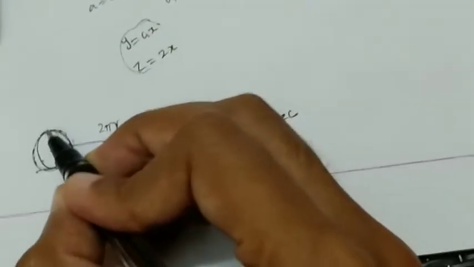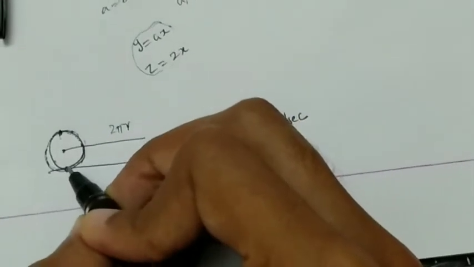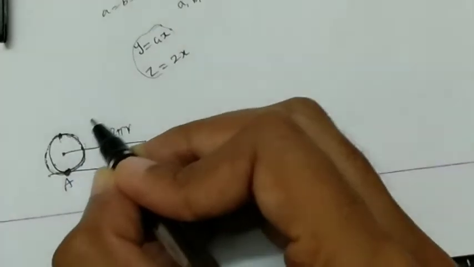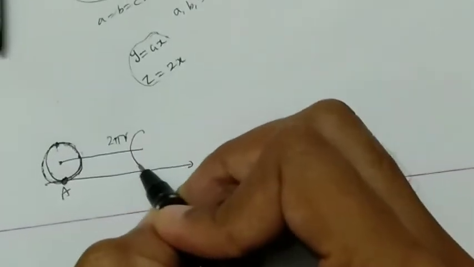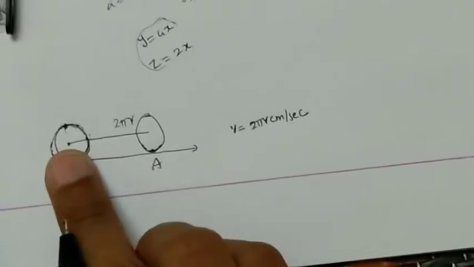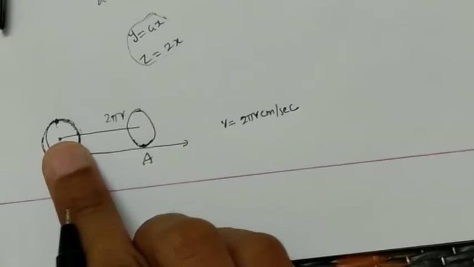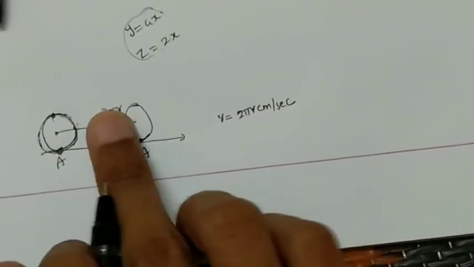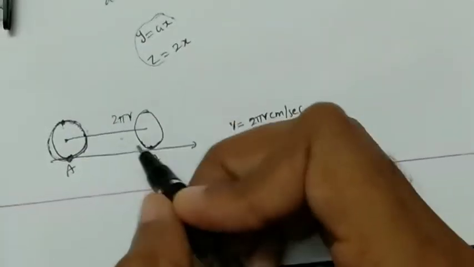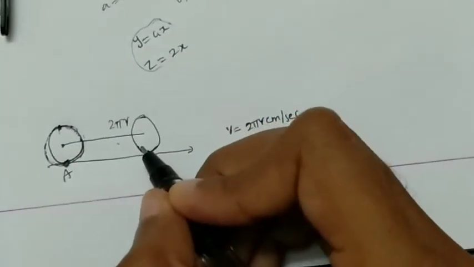If the particle started from here and finally came here after one complete rotation, having traveled a distance 2 pi r equal to the circumference, then it is called pure rolling motion.